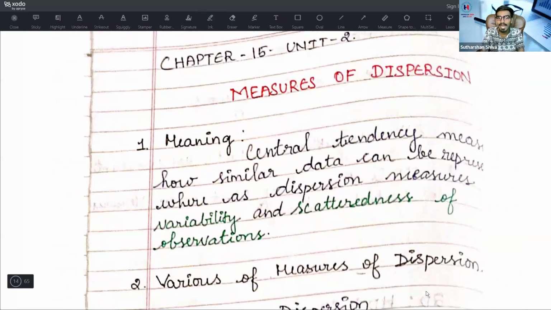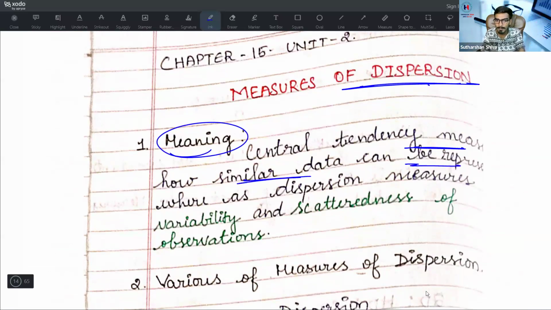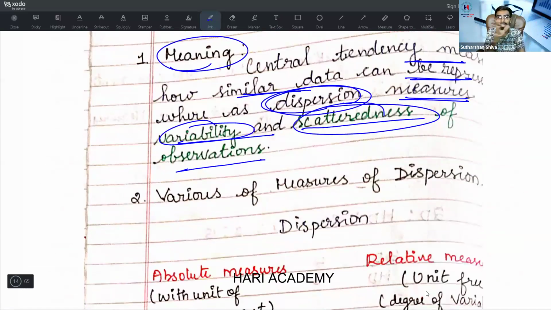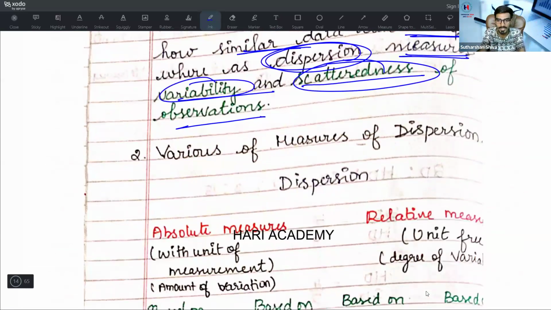Now we are starting our next topic, measures of dispersion. What is the meaning? Central tendency is a measure of how similar data can be represented, whereas dispersion is a measure of variability and scatteredness of the observations. You may get these two words in your answer papers in a theory-based question. Measures of dispersion is nothing but the variability and scatteredness of the given data.